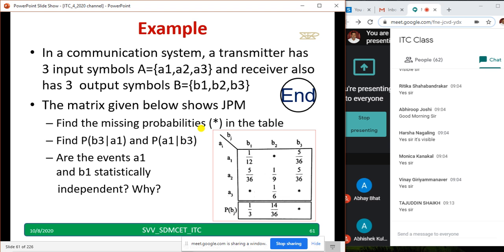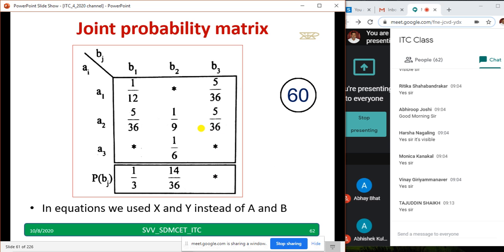This JPM you have to note down. I'll show you the next slide. Completely that JPM is there. You can note down from that slide. It is better. So copy down from this. It will be visible to you because some of you are using a mobile. So if the character size is bigger, it is good for you. Even it is good for your eyes.